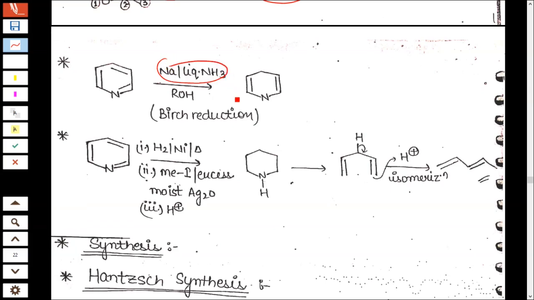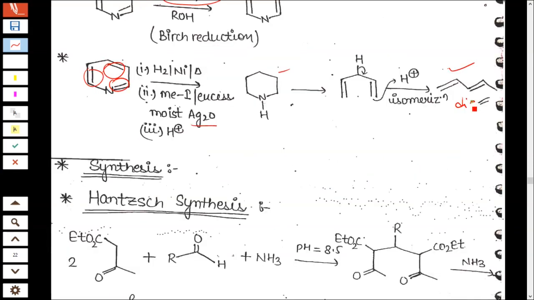This is a Birch reduction. Sodium in liquid ammonia in presence of alcohol, you will get a Birch reduction. H2/Ni, that is Raney nickel, in presence of methyl iodide and excess Ag2O, the double bond will be reduced. You will get pyrrolidine. This on isomerization, you will get 1,3-butadiene, a diene.